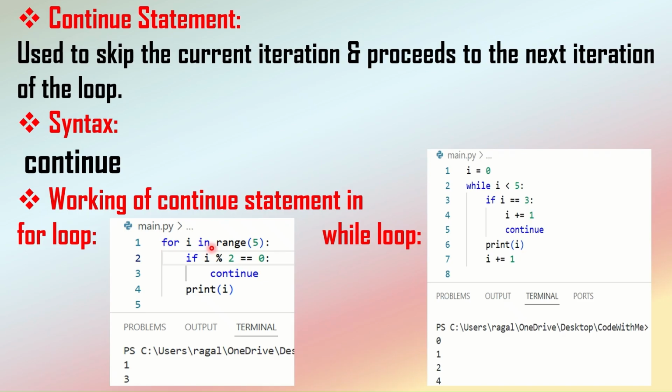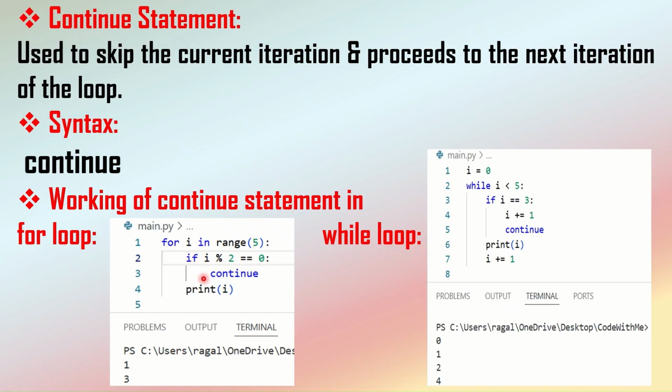Now the i value becomes 1. 1 divided by 2 is not equal to 0, so it comes out of this if conditional statement since the condition is not satisfied, and then it prints the value of i, which is 1. And again, next time the i value becomes 2. So the i value becomes 2, it comes inside the if condition, and 2 divided by 2 is equal to 0.